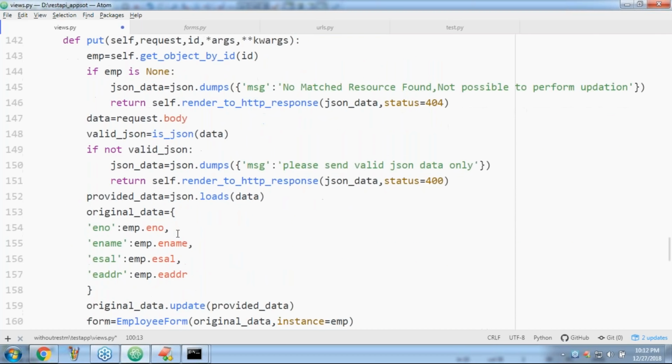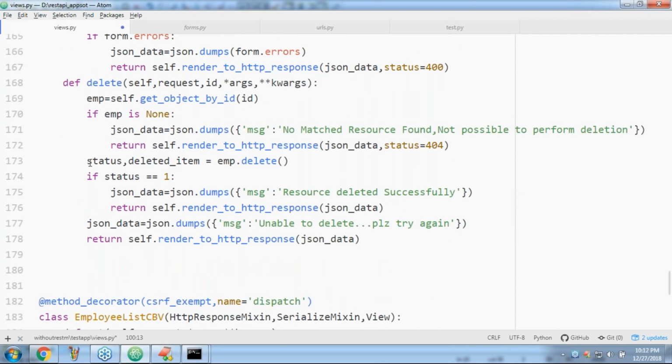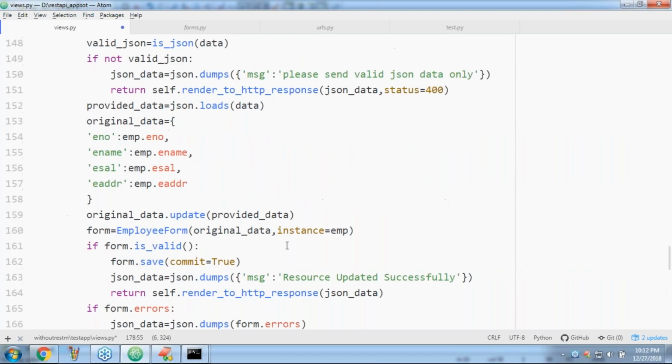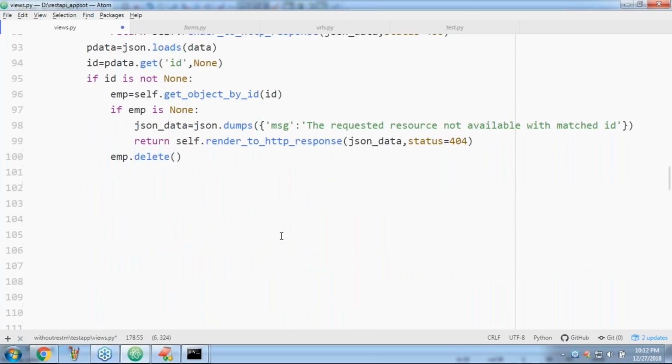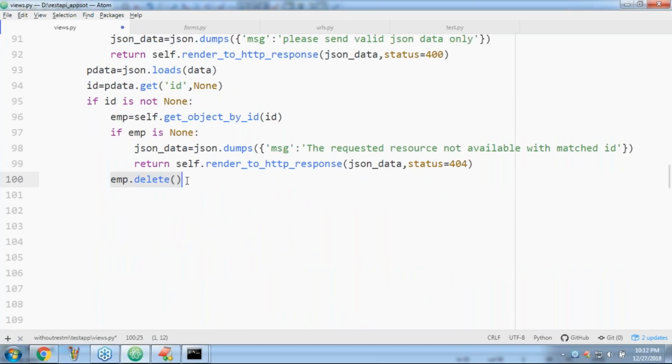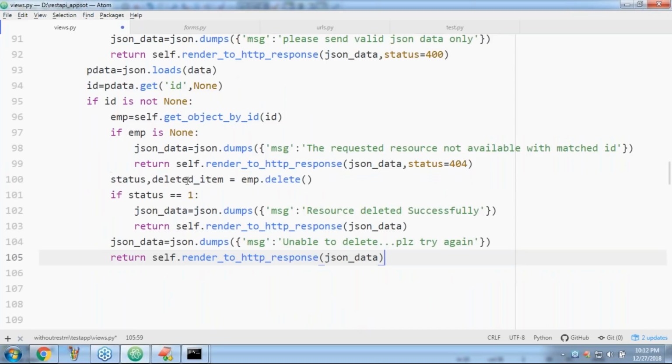Now have a look once. Here I'm taking status, deleted item. If status is equal to 1, resource deleted successfully, return this response. Next, else, unable to delete, please try again, something like this.